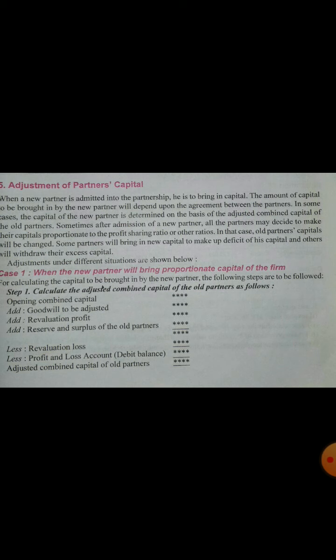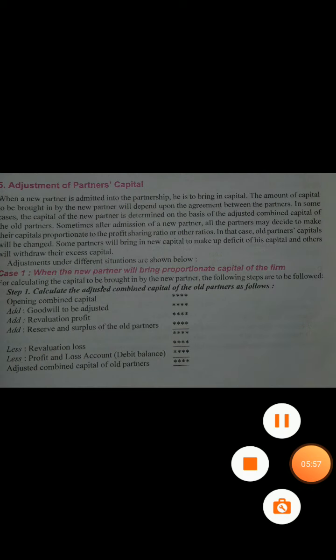Again, profit on revaluation will be added without distribution. Again, reserve and surplus: whatever reserve and surplus were there, general reserve, any fluctuation reserve, any kind of reserve or surplus, profit and loss account, accumulated profits in the form of general reserve, will be added up here. Because the new partner will not share this accumulated profit, because he has not contributed anything in earning these profits and losses.